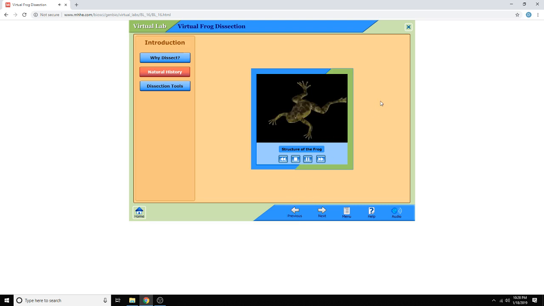Look at this leopard frog's external or outside anatomy. The skin is smooth. Its top and bottom sides show different coloration. The top or dorsal side of the leopard frog can be green, gray, or brown.